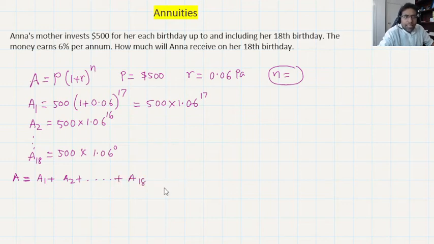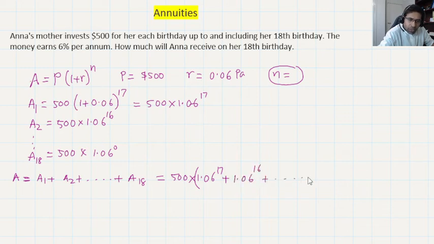Okay, and then if you substitute the values, I'm just substituting here, and we know that a1 is 500 times 1.06^17, and the next one plus 500 times 1.06^16, and the next one like 500 times. So what you can do is take 500 common if you want. In the very first, I can take the common, and then if I add the next one, it would be 1.06^16 plus dot dot dot,